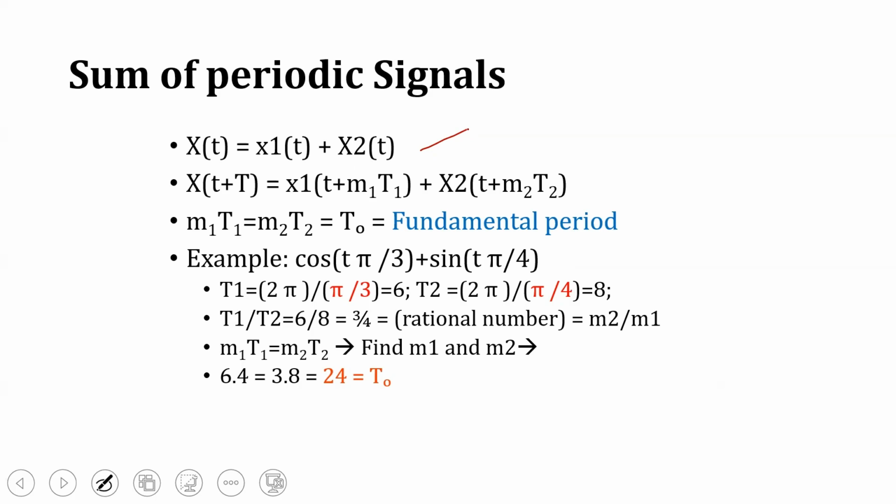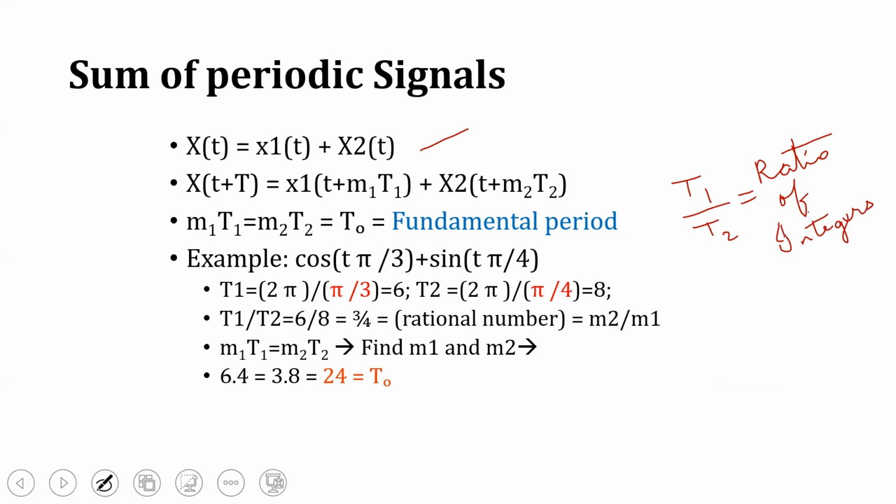Now we need to find the fundamental time period. How do we find it? m1 T1 is equivalent to some constant, m2 T2 is equivalent to T naught. So T1 by T2 should be a ratio of integers, or rational numbers.